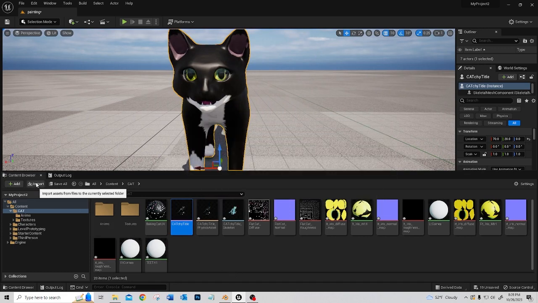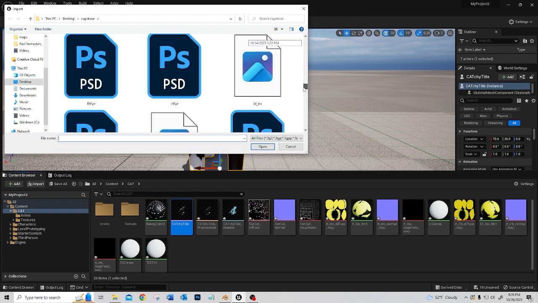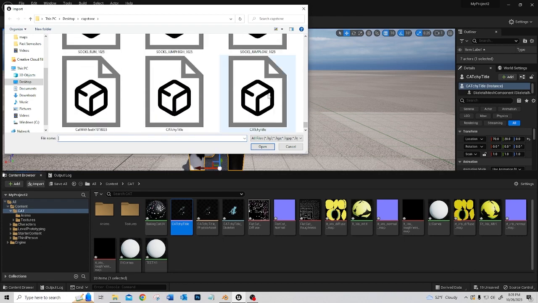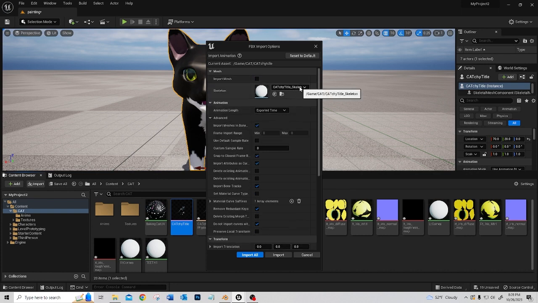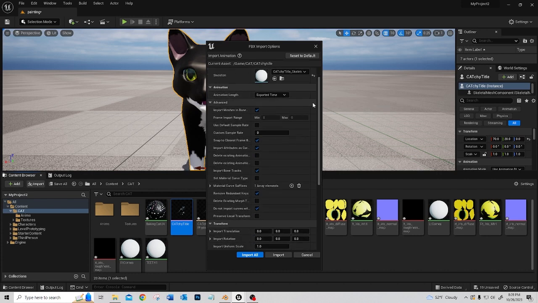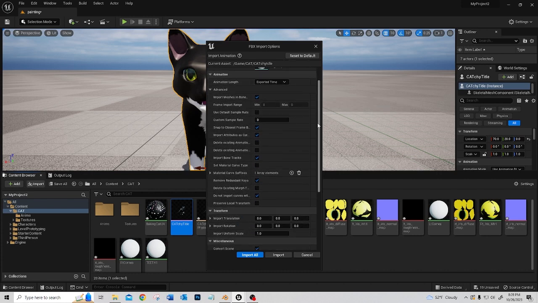I'm going to add the animation. So, here we go. And this time, we don't need it to import the mesh. We've got it paired to that skeleton. Exported time is fine.